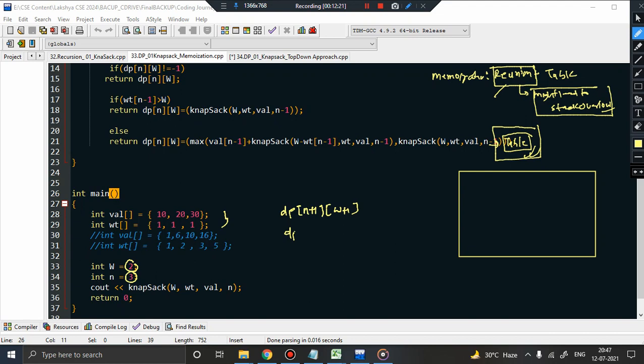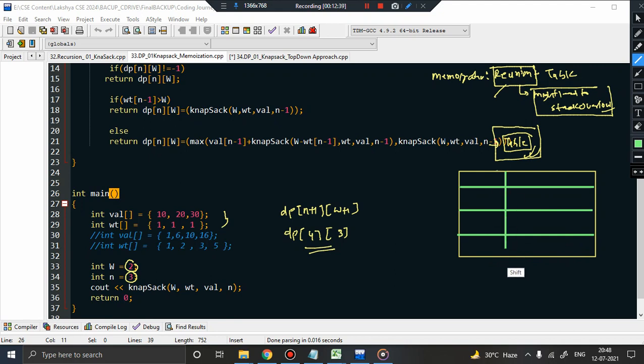So it will be dp of n is 3, 3 plus 1 is 4, w is 2, 2 plus 1 is 3. So 4 comma 3, this will be the dimension of the table. So let us quickly create the table. This is my first row, second row, third row, right? And the number of columns will be 3. So basically 1, 2 and 3, right?